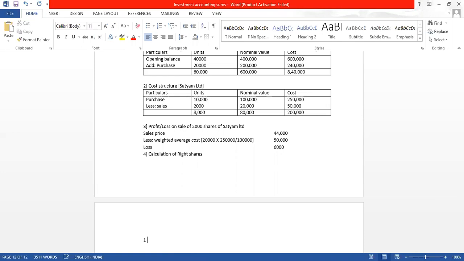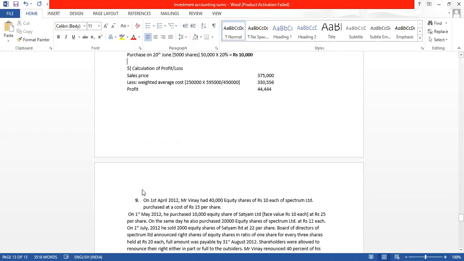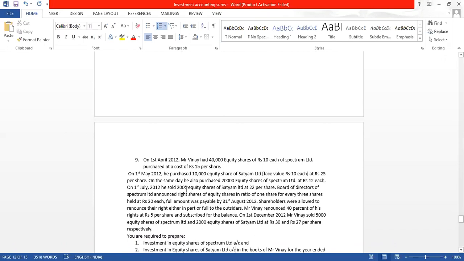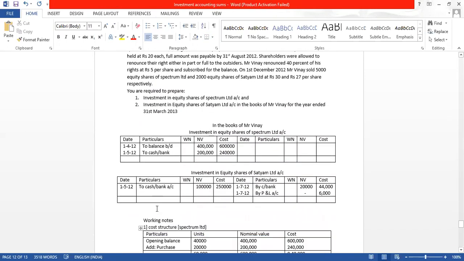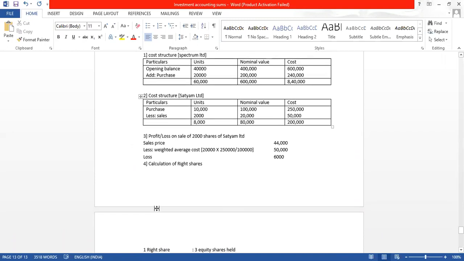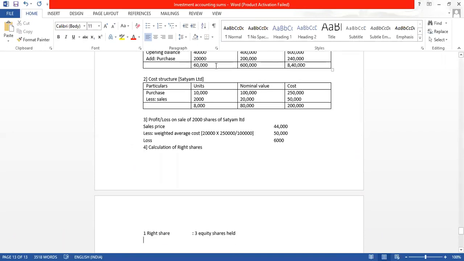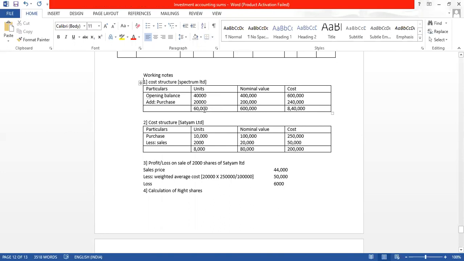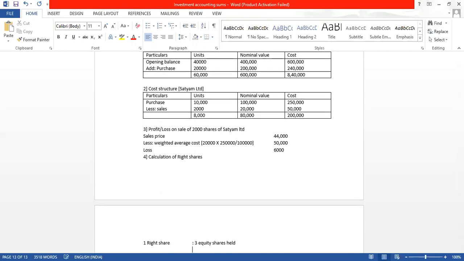Ratio is what? 1 right share for every 3 equity shares held. This is given in the question. Just now we read that the Board of Directors of Spectrum Limited announced rights shares of equity shares in the ratio of 1 share for every 3 shares held at 20 rupees. So for 3 shares, 1 right share. So let us see how many shares we have. We have in Spectrum Limited 60,000 shares. For 60,000 shares, how many rights shares will we get?